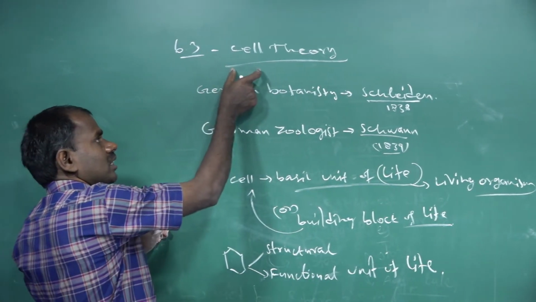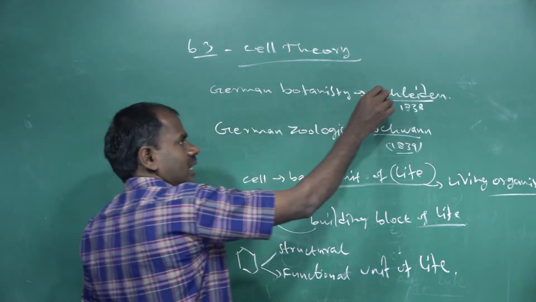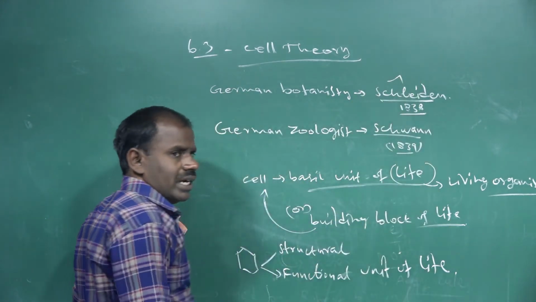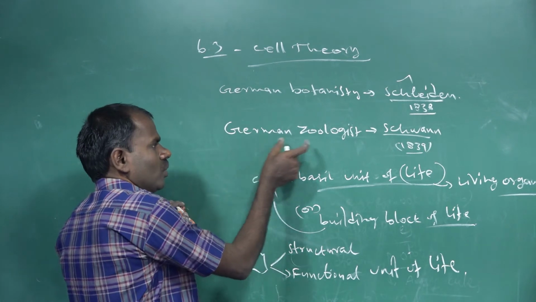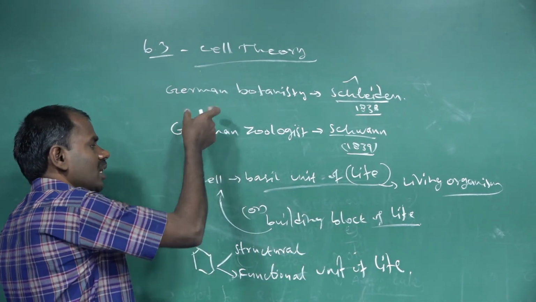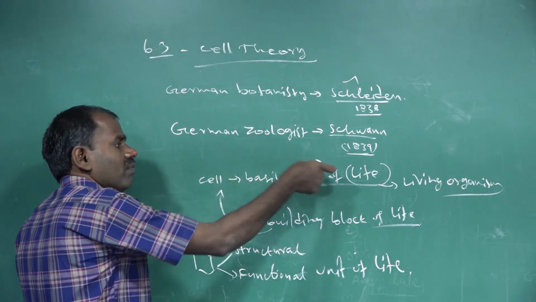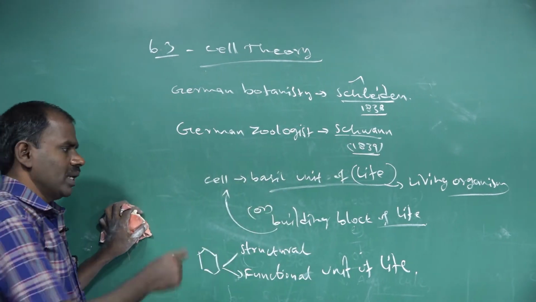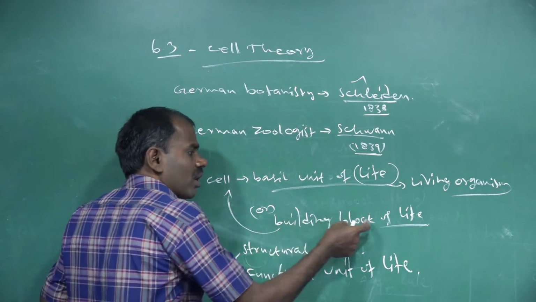So the cell theory was first demonstrated by the German botanist Schleiden in 1838 and the German zoologist Schwann in 1839. They showed that the cell is the basic unit of life, the building block of life.